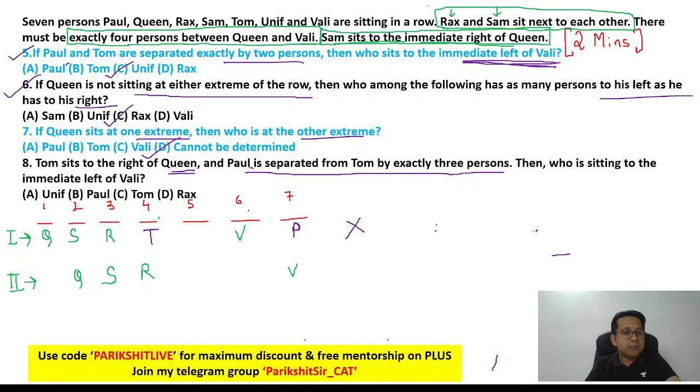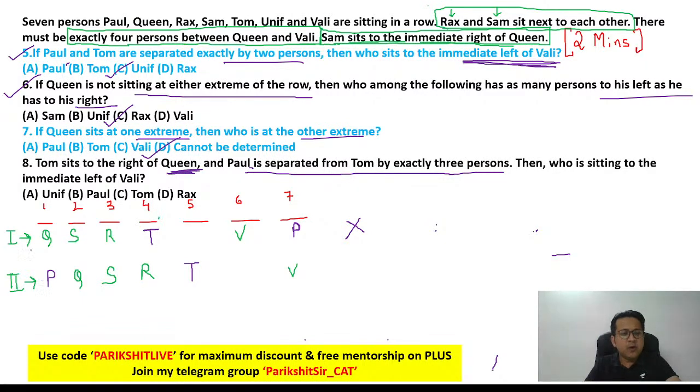Again, Tom is to the right of Queen. Let's look at scenario 2. Tom is to the right of Queen. So here, if Tom comes at 5, where can Paul go? Paul is separated from Tom by exactly 3 people. In that case, Paul can go at 1. Can Tom go at 6? No. Tom cannot go at position 6 because if Tom goes at position 6, then P has to be at position 2, which is not possible because position 2 is occupied.